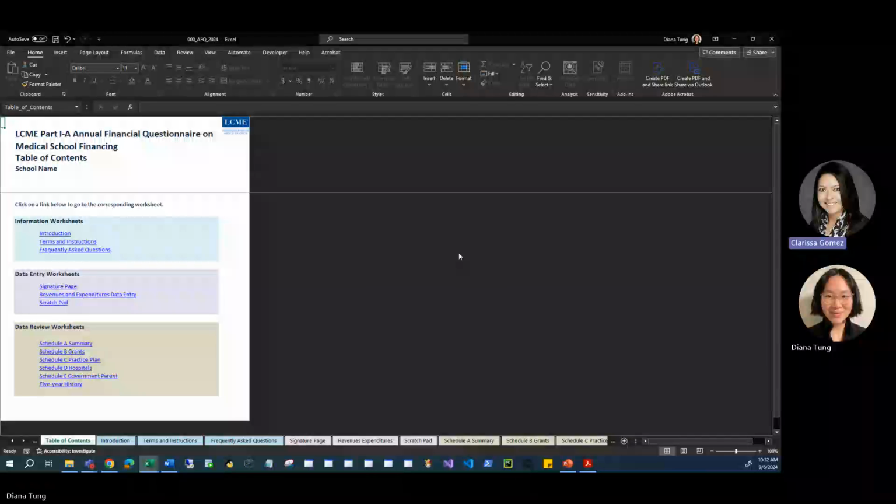We demonstrated how to use the Scratchpad to populate your Revenues Expenditures worksheet and why it is important to use paste as values. We demonstrated how data from the data entry sheet are reflected in the schedules and the 5-year history report contained within your workbook. And lastly, we shared where to send your completed AFQ and signature page and how to contact us if you need help.